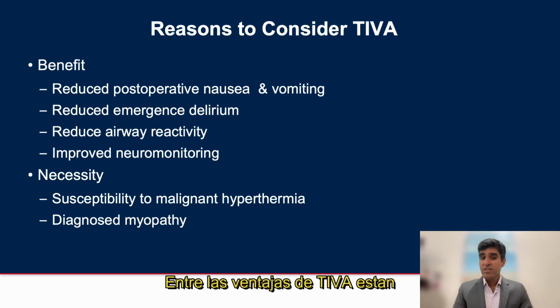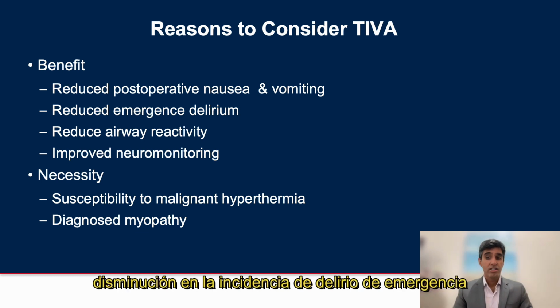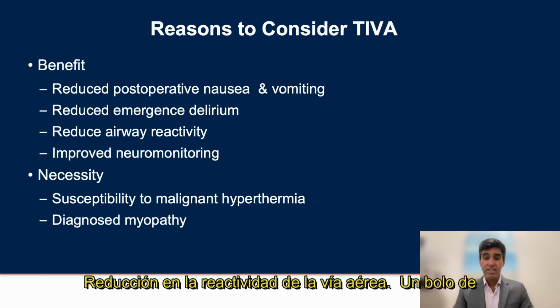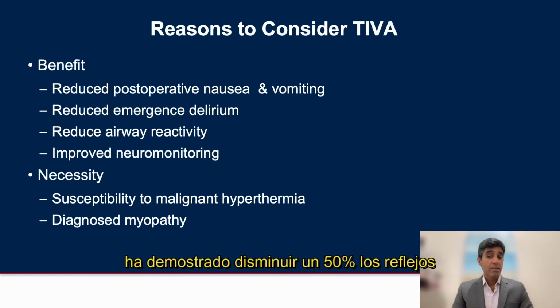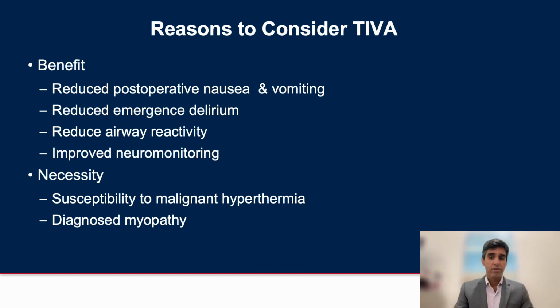Among the advantages of TIVA include reduced postoperative nausea and vomiting, and reduced emergence delirium. Propofol anesthesia is associated with a decreased incidence of emergence delirium versus sevoflurane anesthesia. Another advantage is reduced airway reactivity. A 0.5 milligram per kilogram bolus of propofol has been shown to blunt airway reflexes by 50% in children, which may be beneficial in airway surgery.